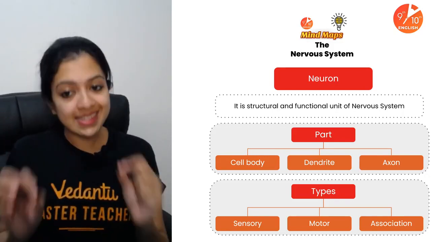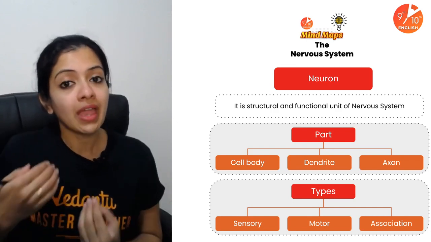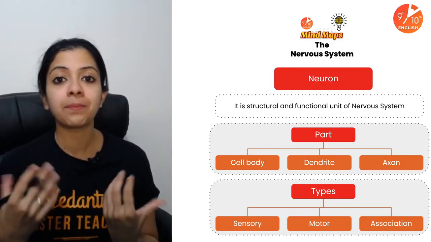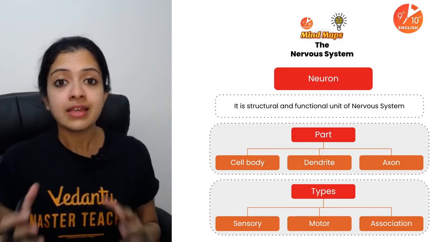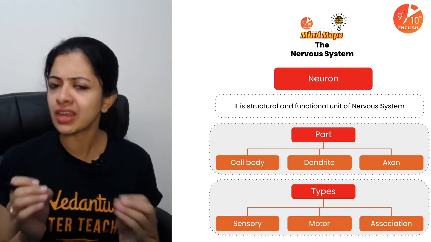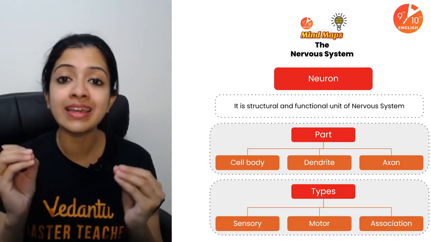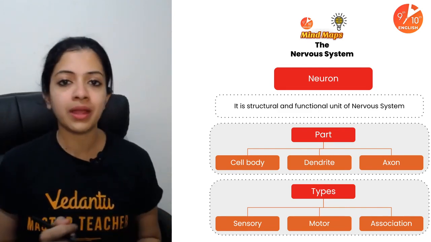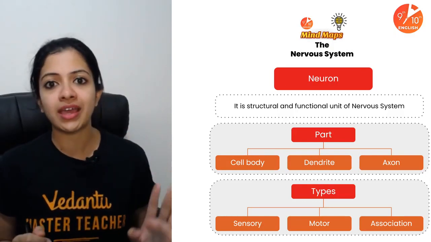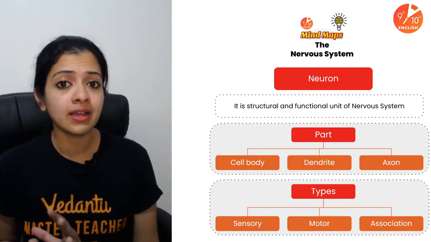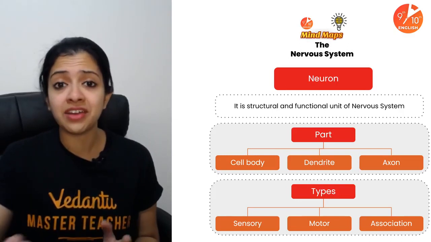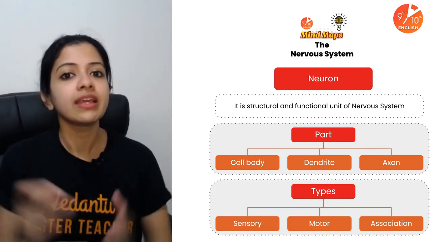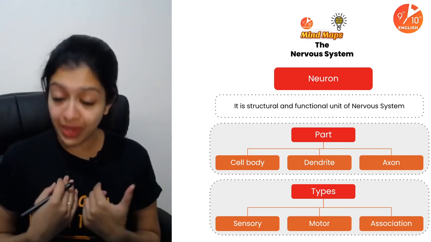This series is especially intended to give you a very good understanding of the different ways by which you can make mind maps, because scientifically it's been proven that mind maps are a very good educational, learning and revision tool. It may or may not suit everyone, but my suggestion is you must give it a try. Anything that's going to make your work smarter and easier, and probably 10 times more productive, you must give it a shot. And this is one of those that we firmly believe in.